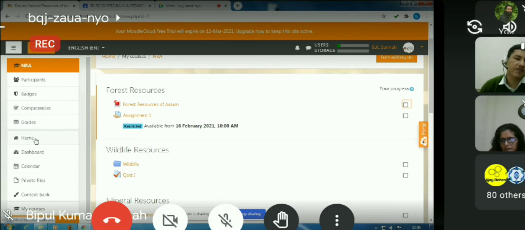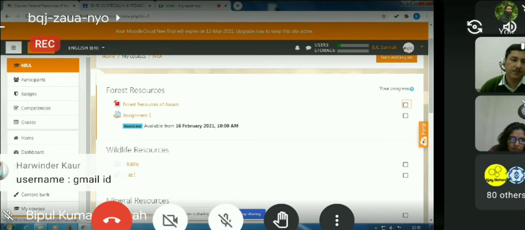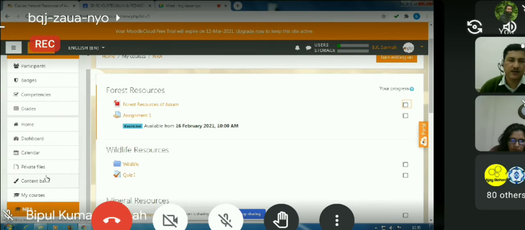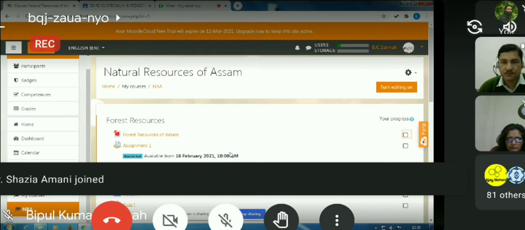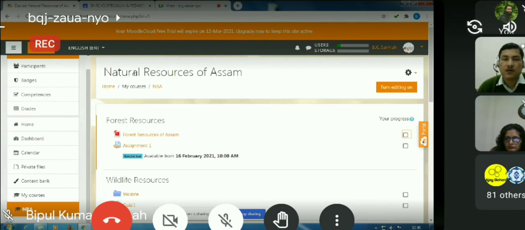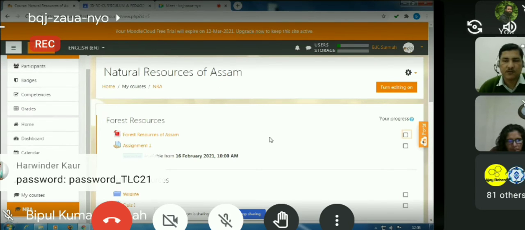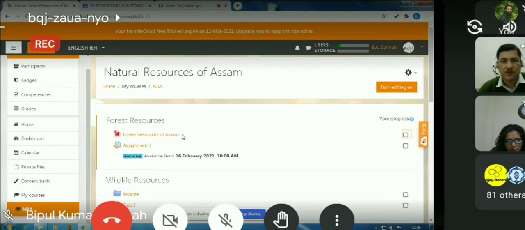And then again we have the home button, home drawer, dashboard, calendar, private files, and other things on the extreme left navigation panel. So by now we have the name of the course and the short name of the course in which we are assigned as teacher. Then we have something here, forest resources. What is this in fact? These are the names of the topics.